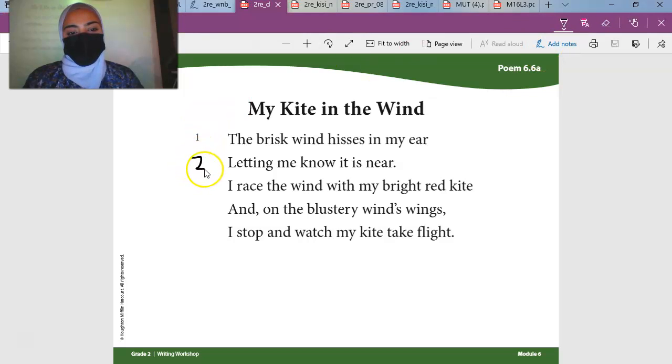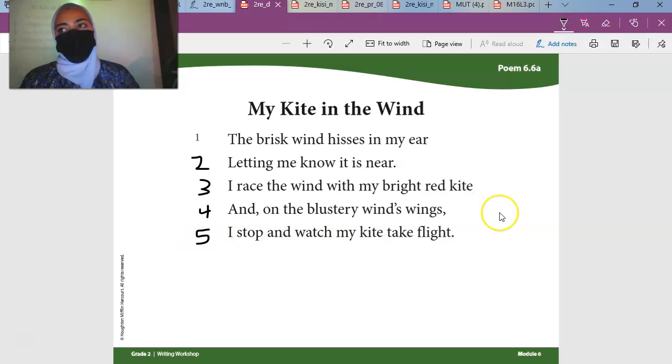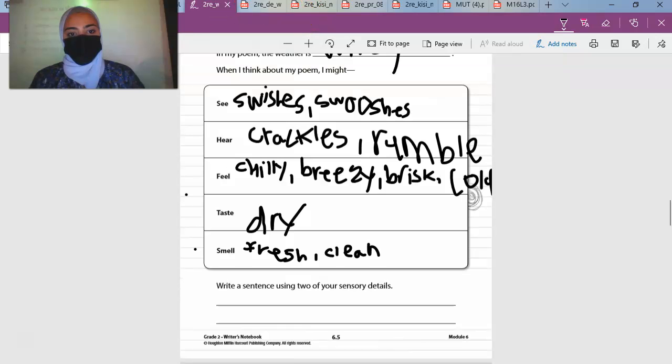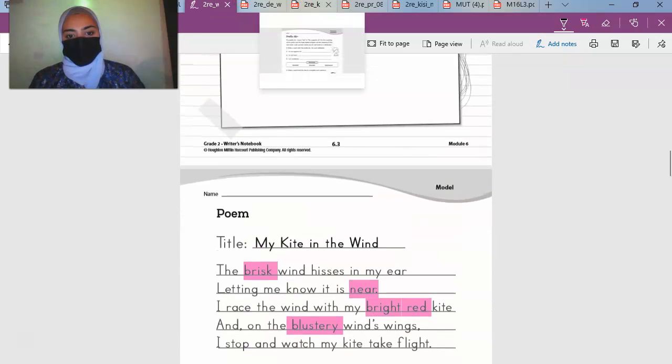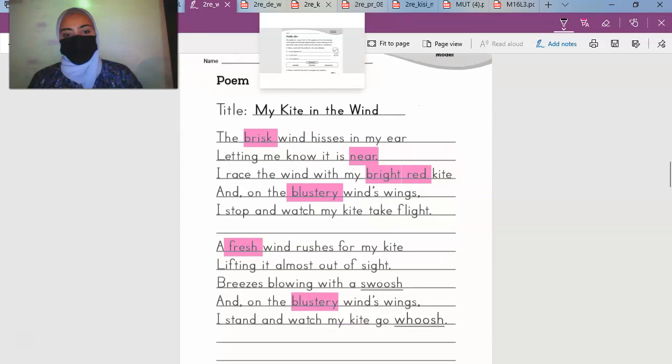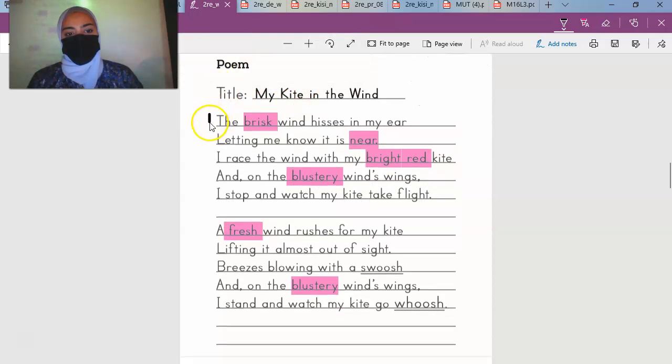Here, this is sentence number 2, 3, 4, and 5. So I want you to do the same. Remember the ones we highlighted? I want you to number 1, 2, 3, 4, 5.